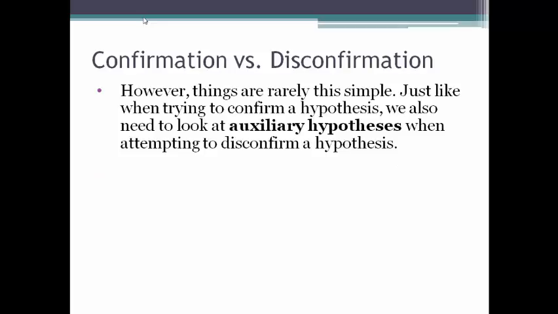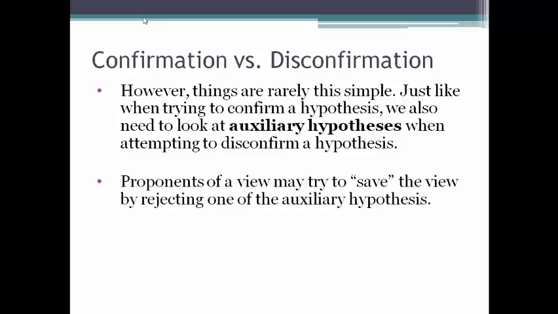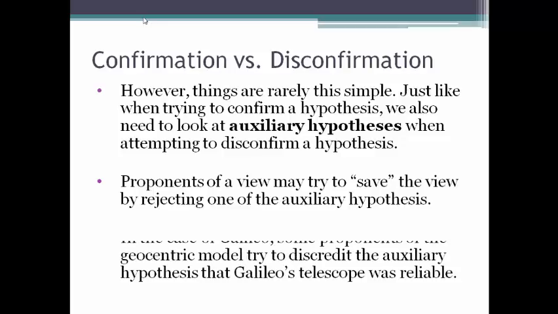However, things are rarely this simple. For example, just like when trying to confirm a hypothesis, we also need to look at auxiliary hypotheses when attempting to disconfirm a hypothesis. Proponents of a view may try to save their view by rejecting one of the auxiliary hypotheses. In the case of Galileo, some proponents of the geocentric model tried to discredit the auxiliary hypothesis that Galileo's telescope was reliable. So let's take a look at what that argument looks like with a couple of auxiliary hypotheses put in there.